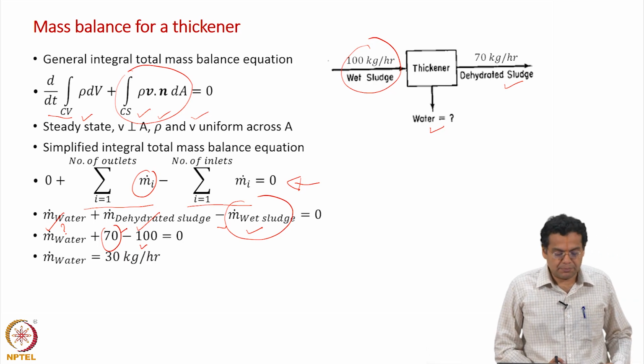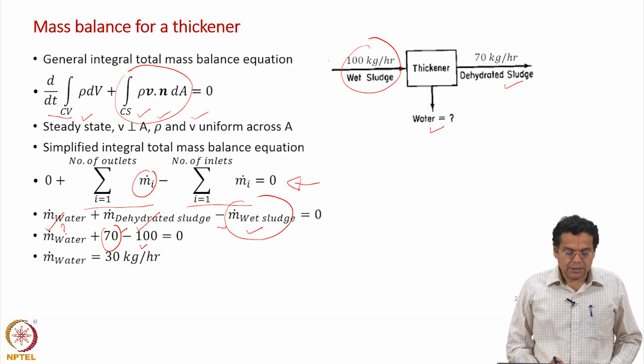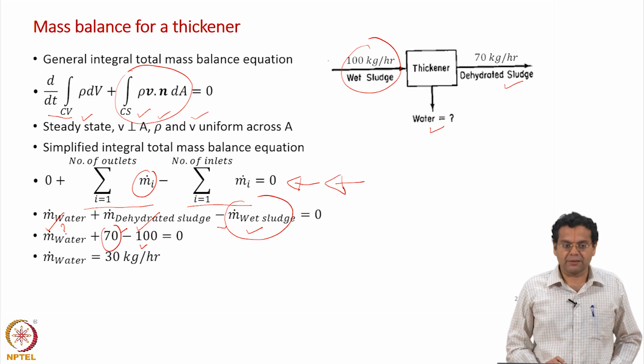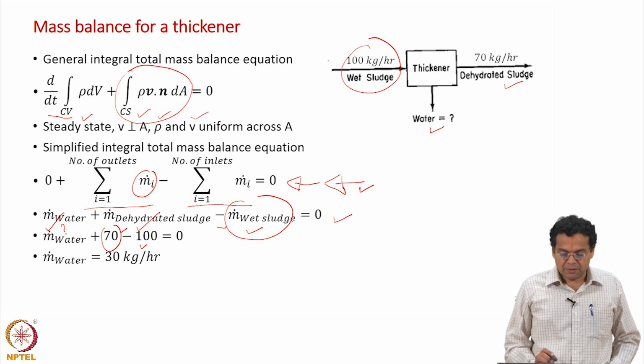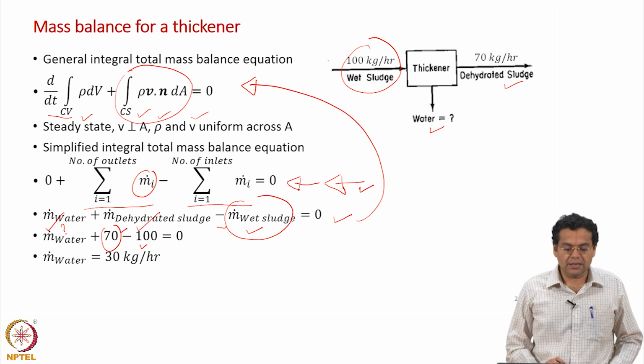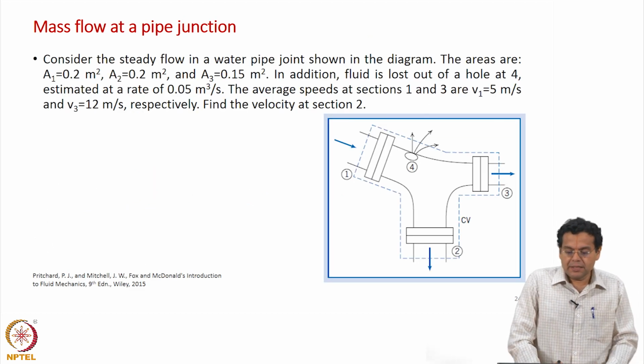This problem is very simple. The idea of showing this example is, once again I repeat, to relate the equation which you would have started off with in the process calculation course. This would have been your starting point in a process calculation course, or straight away you would have written this equation. We are just showing that this equation is a very simplified version of the general integral total mass balance equation. Of course, 30 kg per hour of water leaves the thickener. Let us move on to the next example.